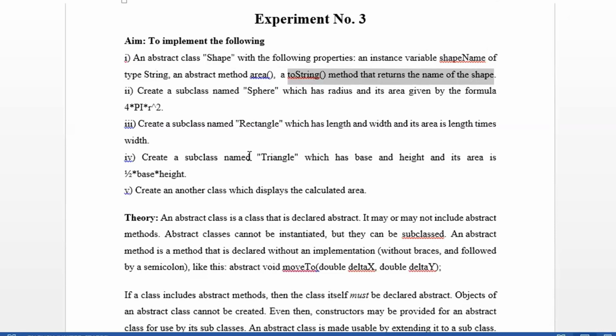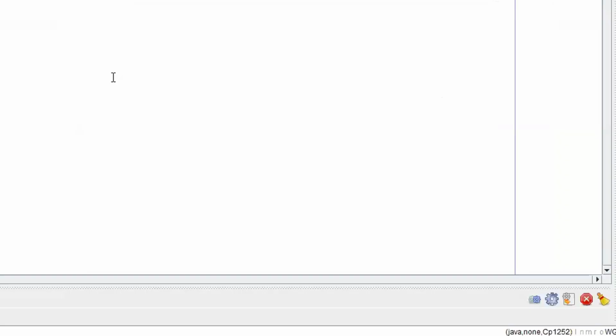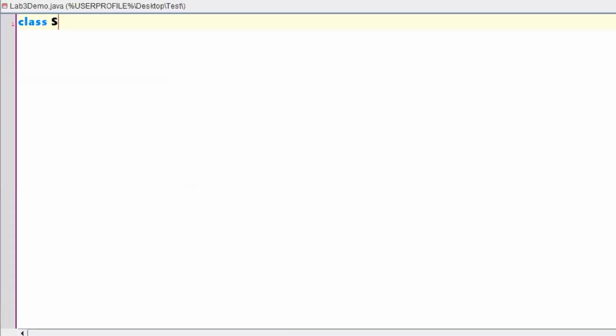What is the purpose of toString? Whichever object has been created, it has to call its class. What is the class name of that? I will write an implementation, and you will understand what toString is. So let me follow the instructions with respect to the question. Class Shape was a requirement, and this is an abstract class, so let me write it as abstract.